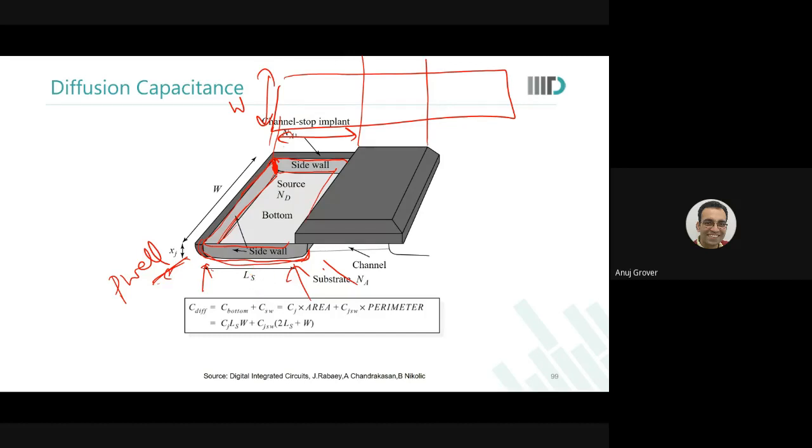And अगर अब मुझे इस पूरे diffusion region का capacitance निकालना होगा, then what do I need to do? I need to add the bottom capacitance and the capacitance of the side walls. Am I right? So bottom capacitance is calculated by the junction capacitance into area, and this capacitance is calculated by junction sidewall capacitance into perimeter.